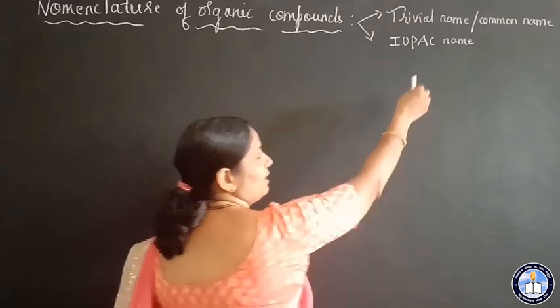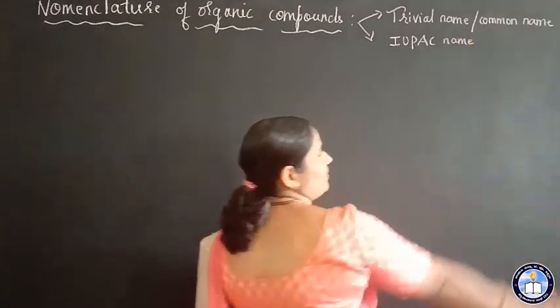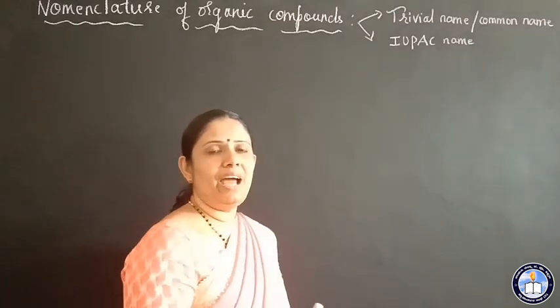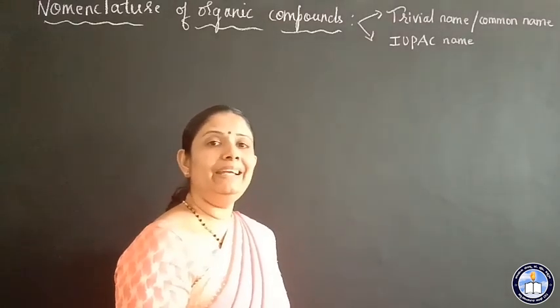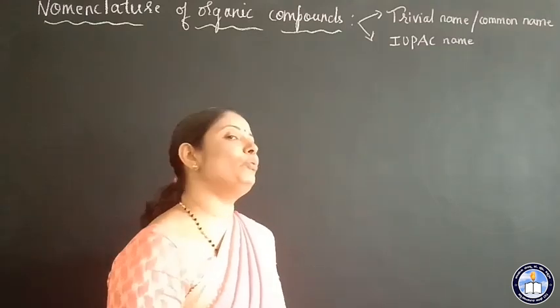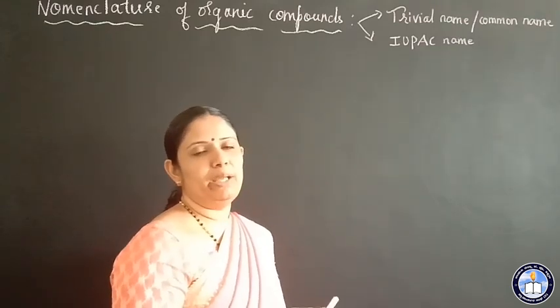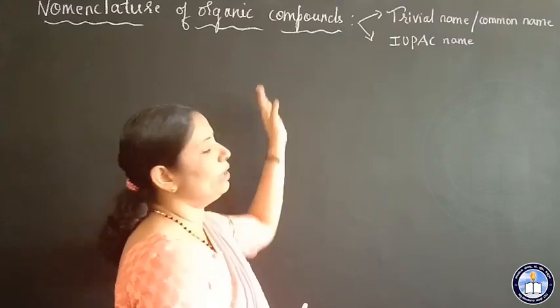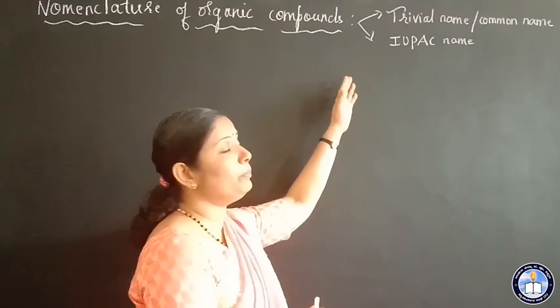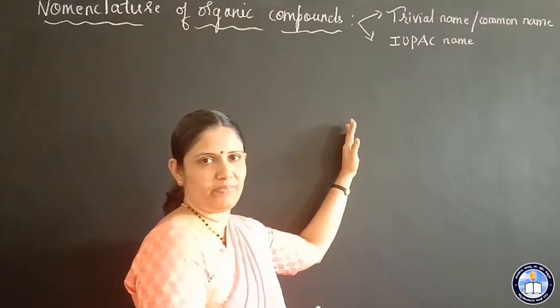And those names are nothing but common names. These common names were given as per the interest of the scientist. There was no set of rules to give the name to the organic compound. So this common name is not based on the structure.